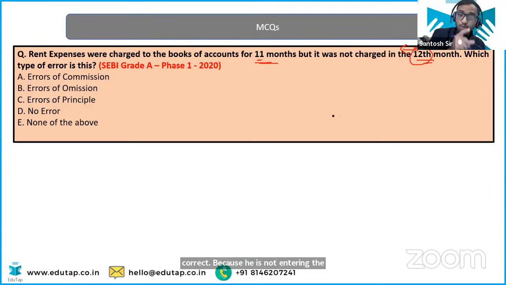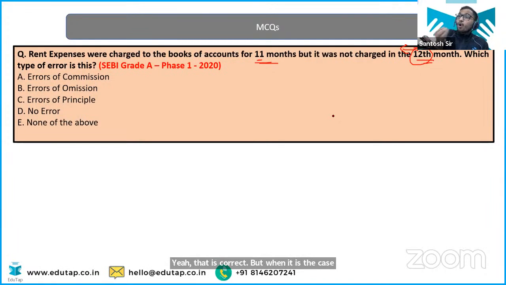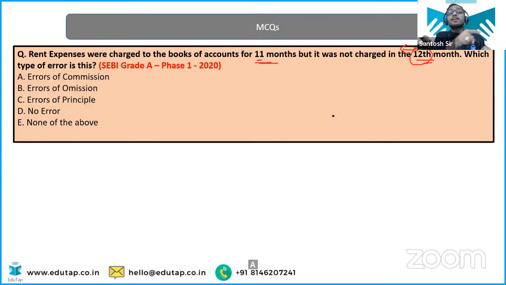So remember this thing. You might be confused between error of commission and error of omission. But remember, he is doing the mistake. Yeah, that is correct. But when it is the case of omission, when he forgets any entry, then you will put into the category of omission, not into the commission. And apart from the omission error, whatever clerical mistake he did, that you will enter into the commission part.